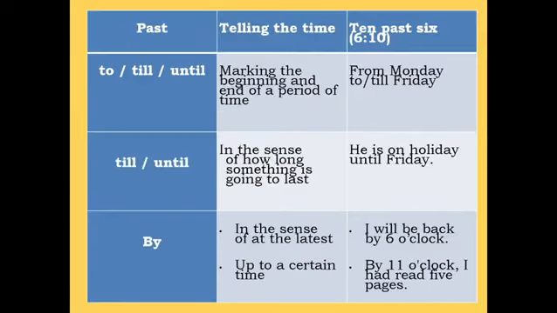I'll move ahead with some other examples. To, till, until. It says marking the beginning and end of a period of time. For example, from Monday to or till Friday. Till or until, in the sense of how long something is going to last. For example, he's on holiday until Friday. By, in the sense of at the latest or up to a certain time. For example, I will be back by 6 o'clock, or by 11 o'clock I had read 5 pages.